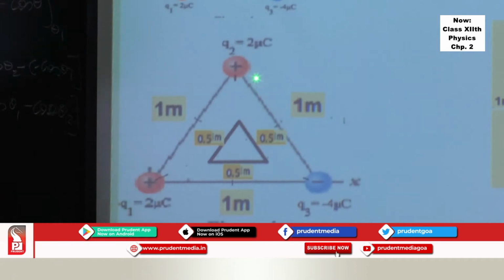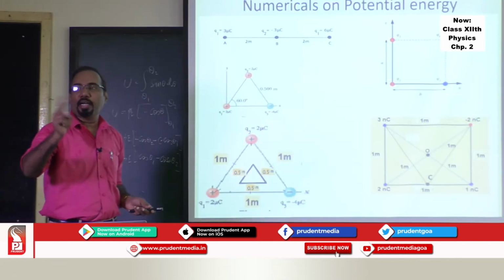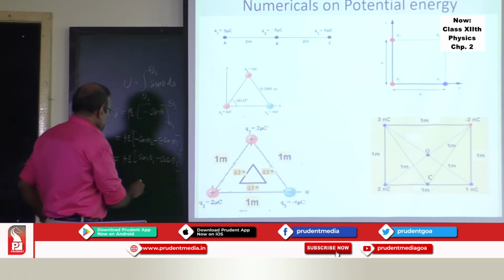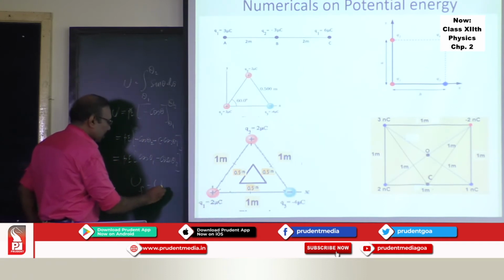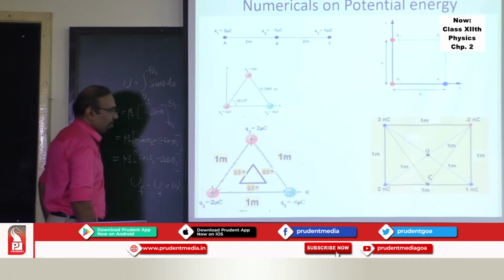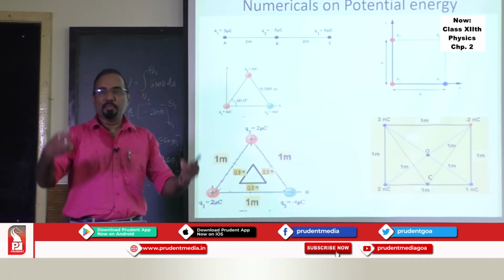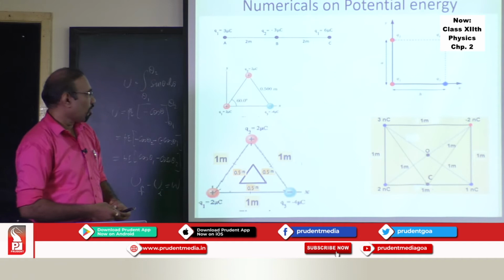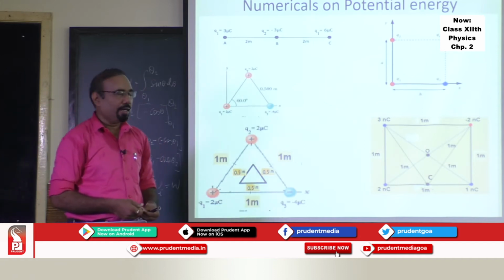So what you can do: first find the potential energy of this system, taking this distance as 1 meter. Then you find the potential energy of this system by taking the distance between them as 0.5 meter. This is, say, the final energy. This is, say, the initial potential energy. The difference, final energy minus initial energy, will be the work done. So that is the work done in assembling the 3 charges at the corners of a triangle having the lesser side.